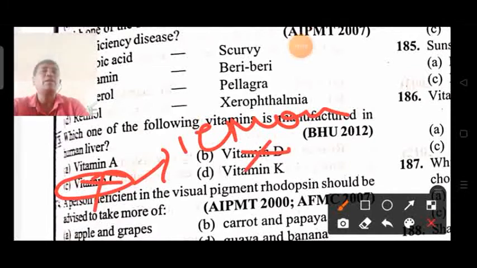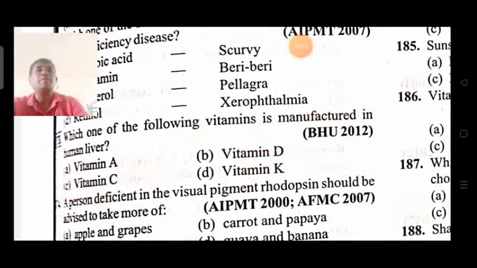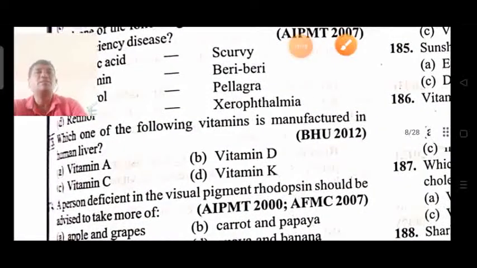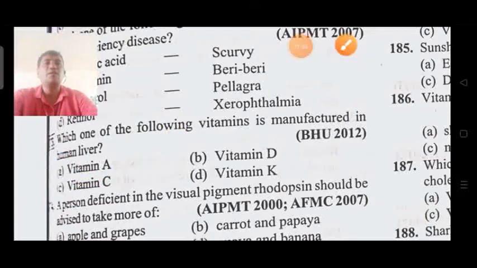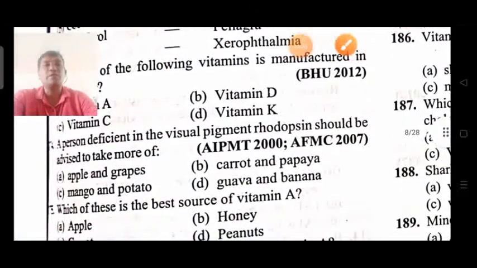Vitamin K is generally prepared by other components, and vitamin A is synthesized by utilizing different components of leafy vegetables, milk and proteins in the liver only. So the answer is vitamin A, synthesized in the liver by utilizing other components.